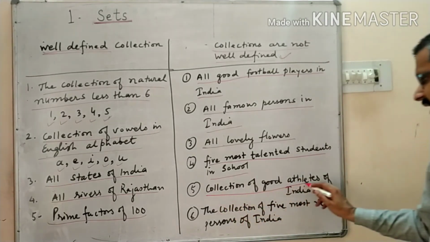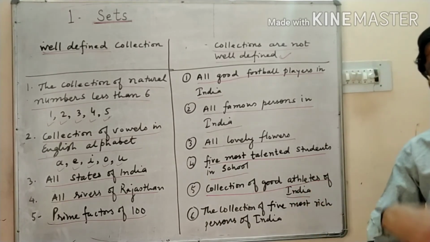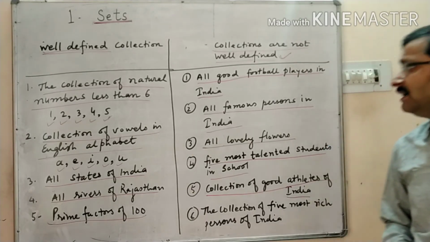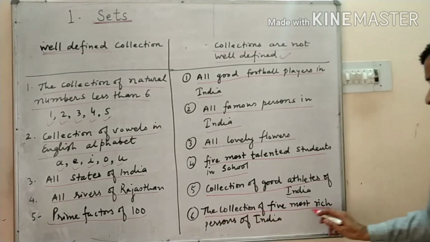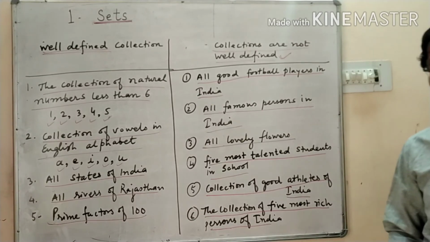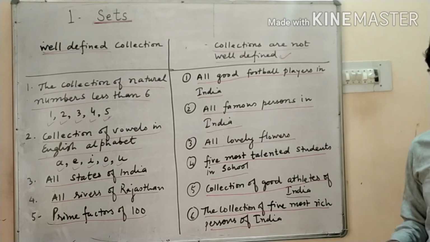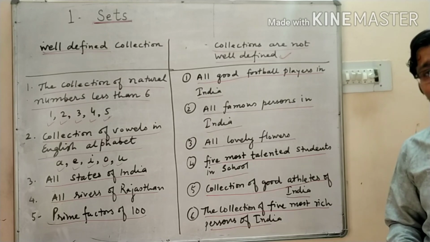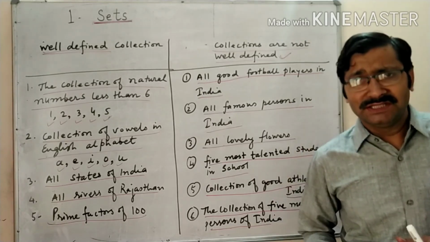Collection of good athletes of India: this will also vary from person to person, so this is also not a well defined collection. The collection of the 5 richest persons of India: this will also vary from person to person, so it is not a well defined collection. So I think you understand what is well defined and what is not well defined. Now we will do how to represent a set.